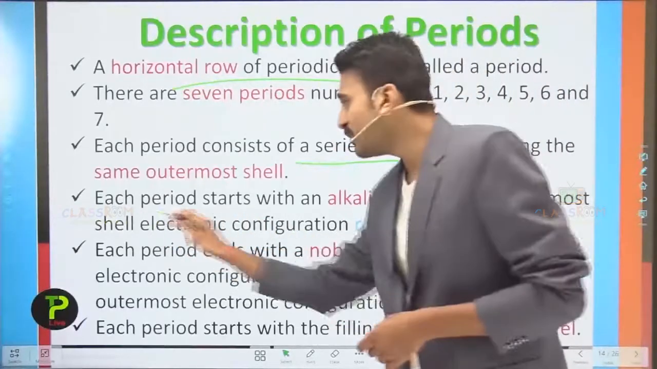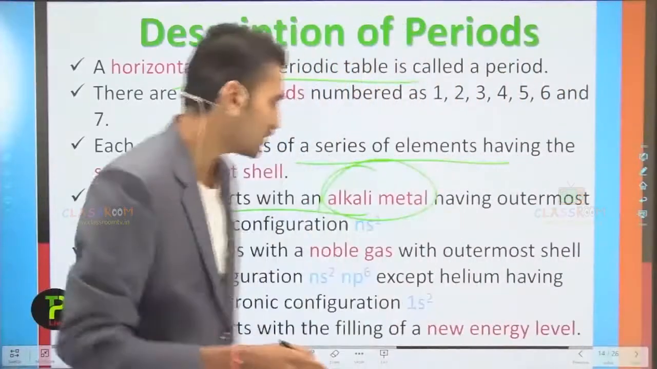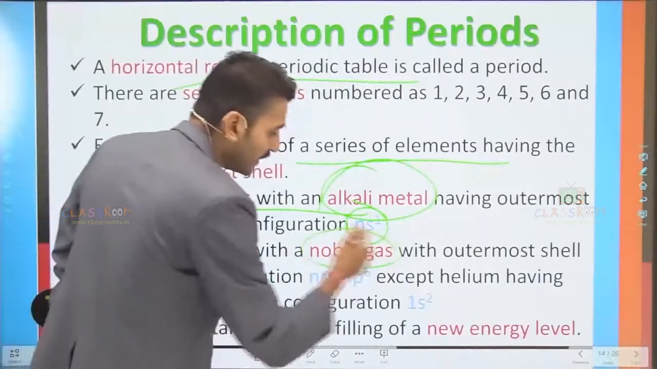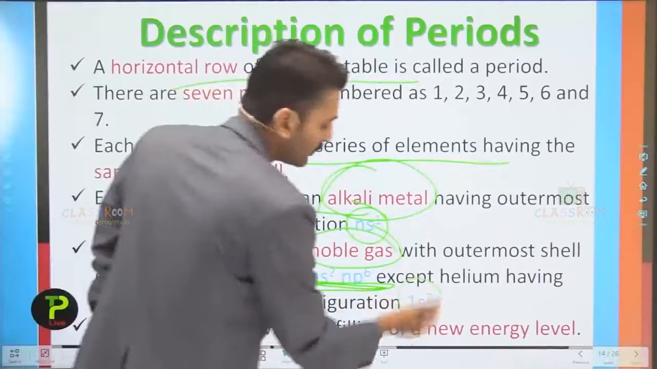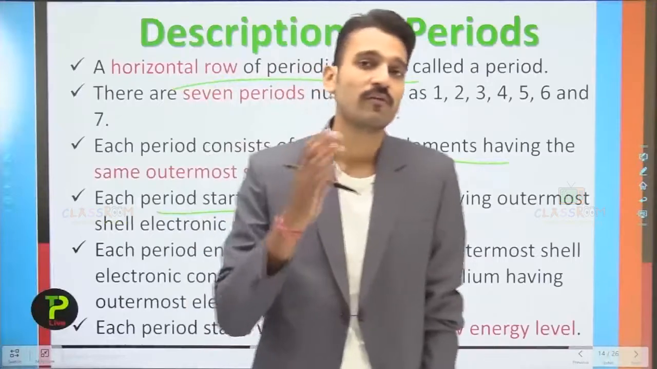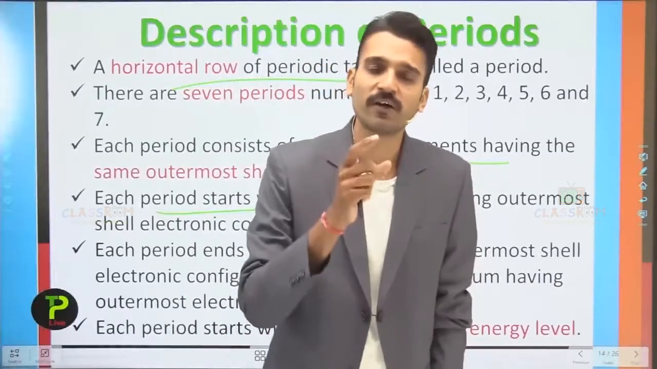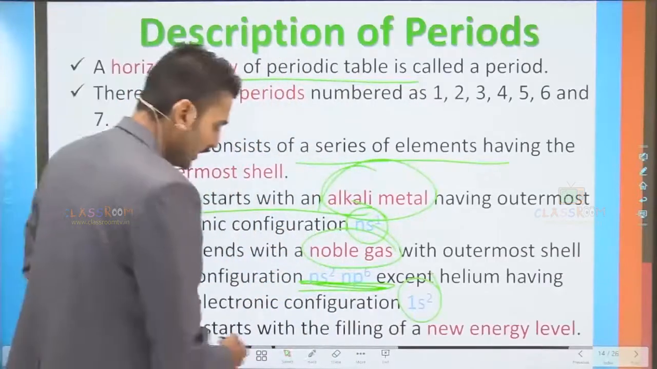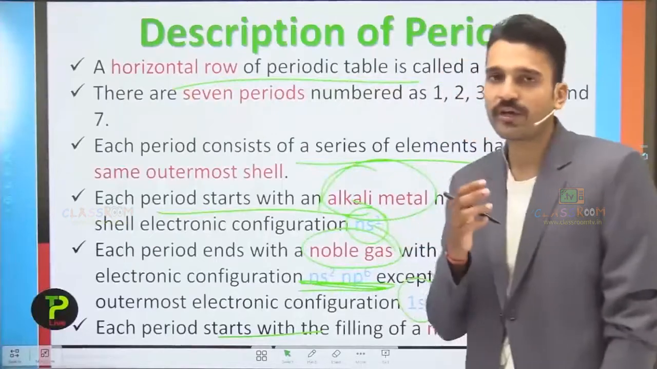Each period starts with the alkali metals, having the electronic configuration ns1, and it ends with the noble gases having the electronic configuration ns2 np6, except for helium, which has the electronic configuration 1s2, because in helium only the first shell, the K shell, is completely filled. Each period starts with the filling of a new energy level. I have already told you this.